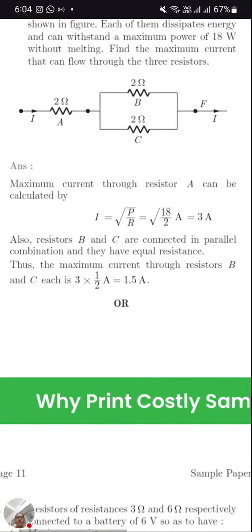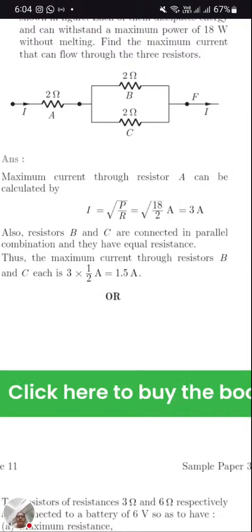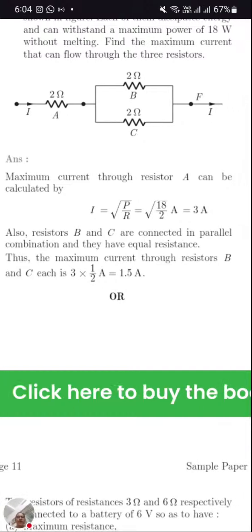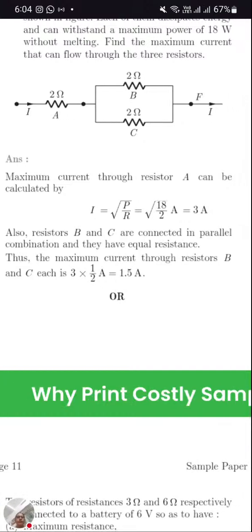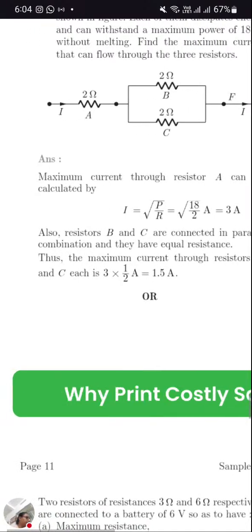And the second case, maximum current through resistor B. For resistor B, it's half, as the current is getting split into 2 parts. So it will be 1.5 to B and 1.5 to C. It's clear now. So shall I move to the next question?